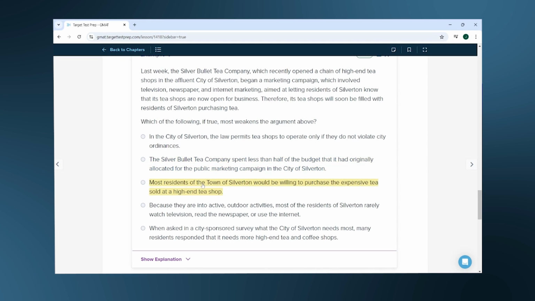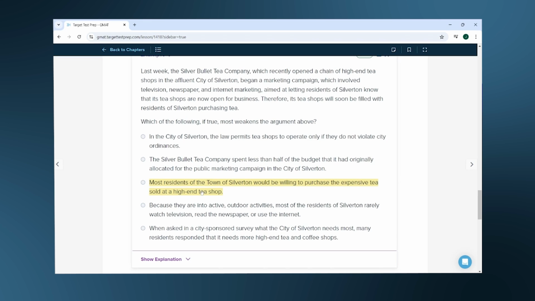C. Most residents of the town of Silverton would be willing to purchase the expensive tea sold at a high-end tea shop. This strengthens the argument. It removes a potential issue from consideration that no one would shop there because they're not interested in the goods. However, that's not what we need for this question.